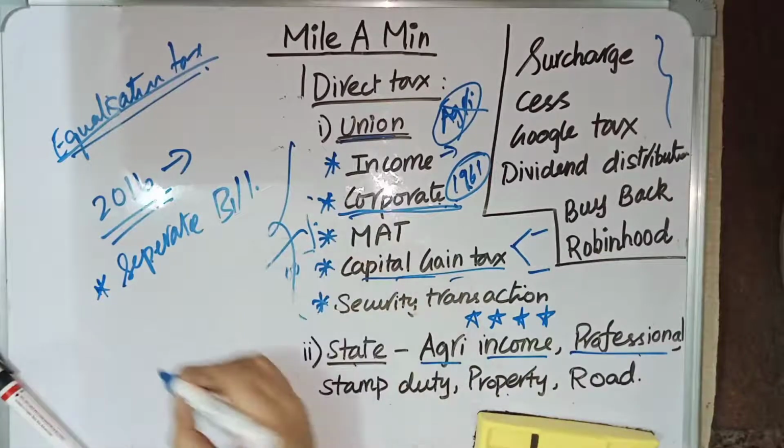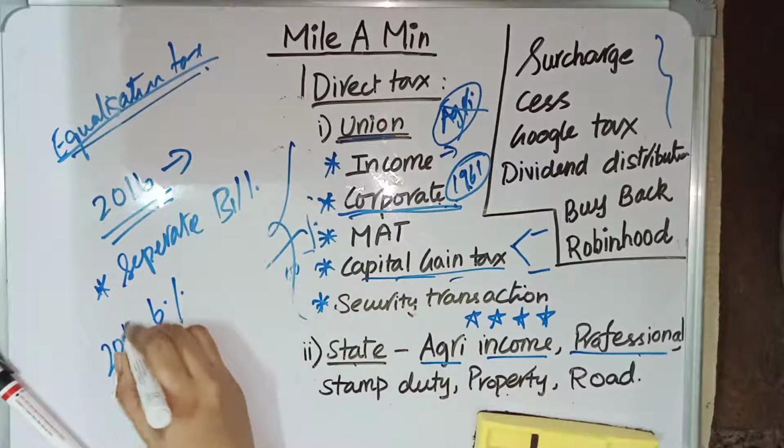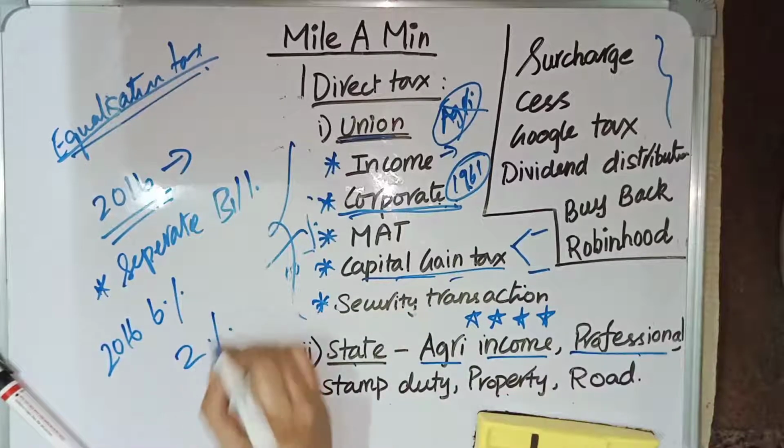While introducing, it was 6%. The equalization tax was 6% in 2016, but now it is just 2%.